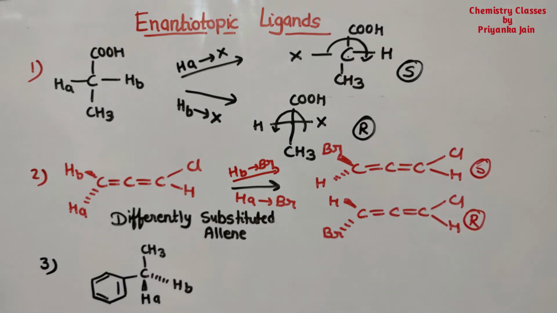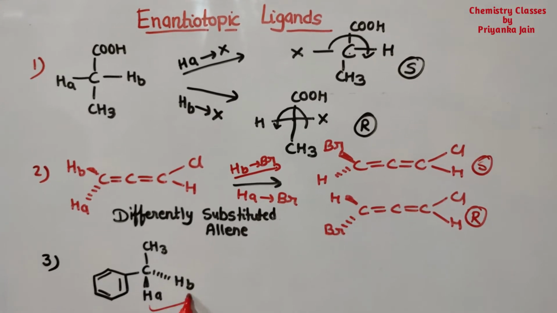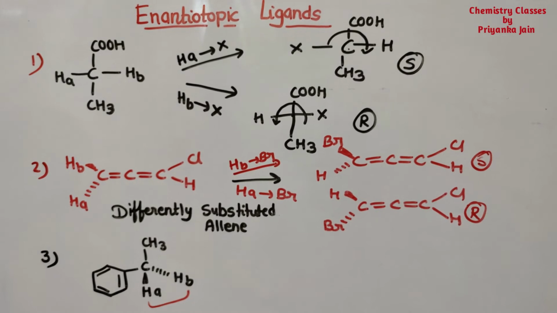Similarly see here, in this case these two ligands are enantiotopic. Why?